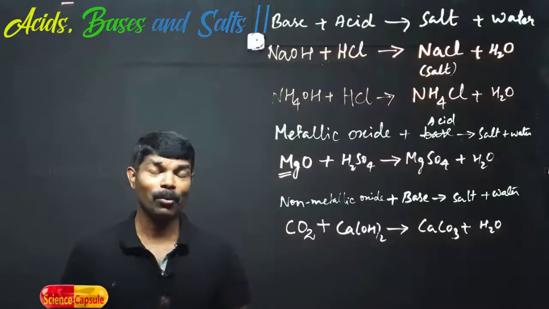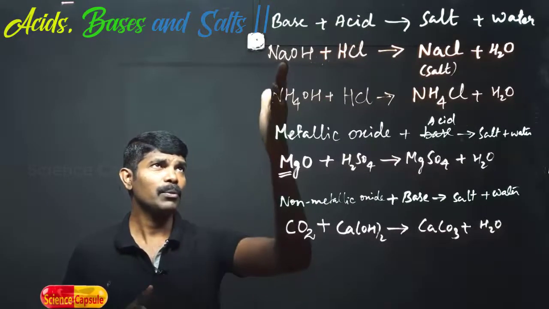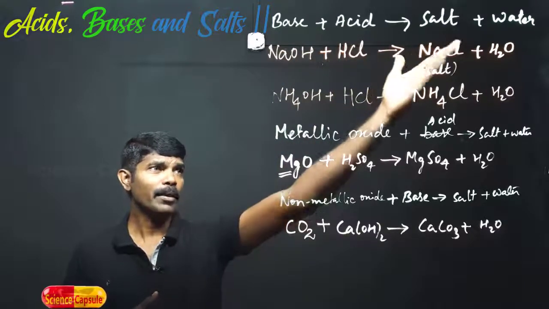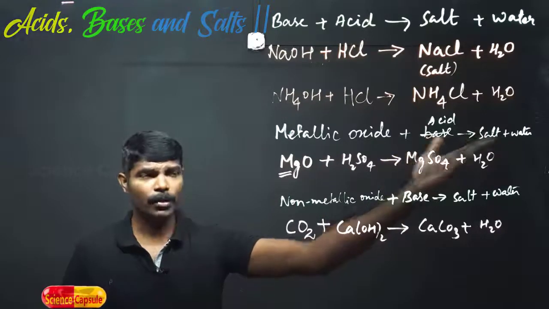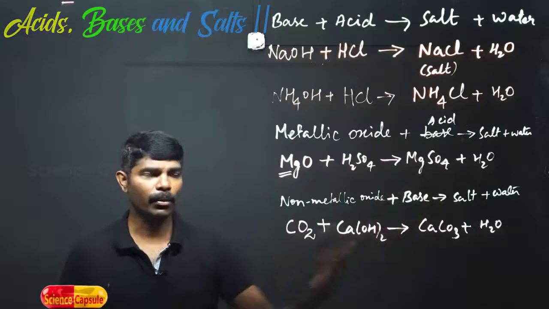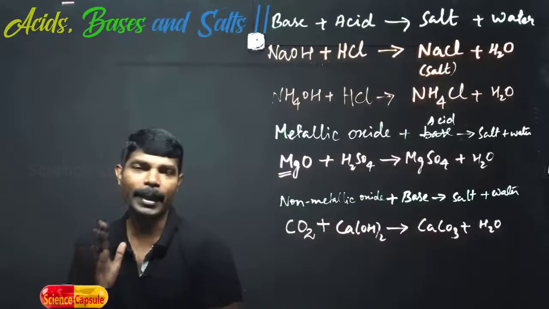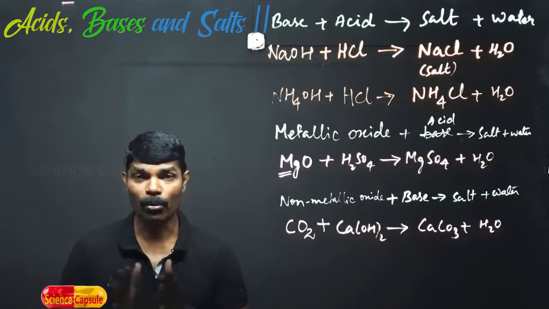These are the most important chemical properties which we discussed in today's episode. First, when a base reacts with an acid, we get salt and water. Another is that a metallic oxide reacts with an acid and gives salt and water, and a non-metallic oxide reacts with a base and gives salt and water. So altogether, what we have learned is that whenever an acid reacts with a base, salt and water are produced. Okay, this is what we have to understand.